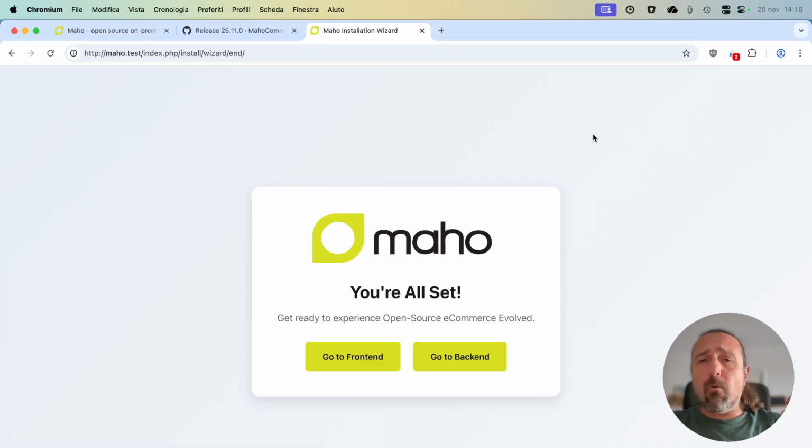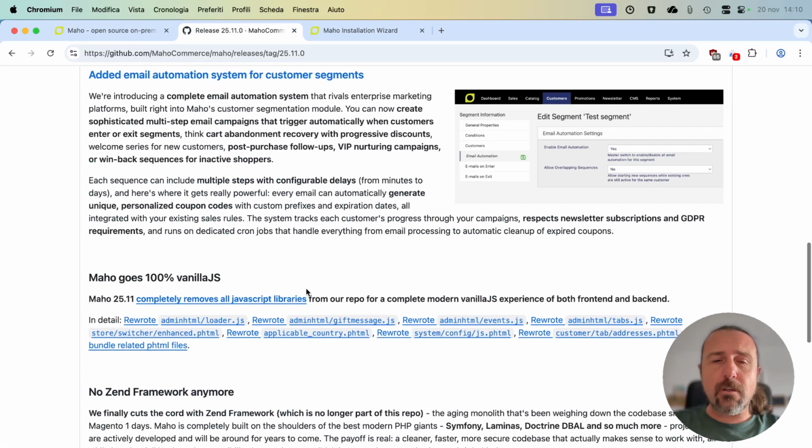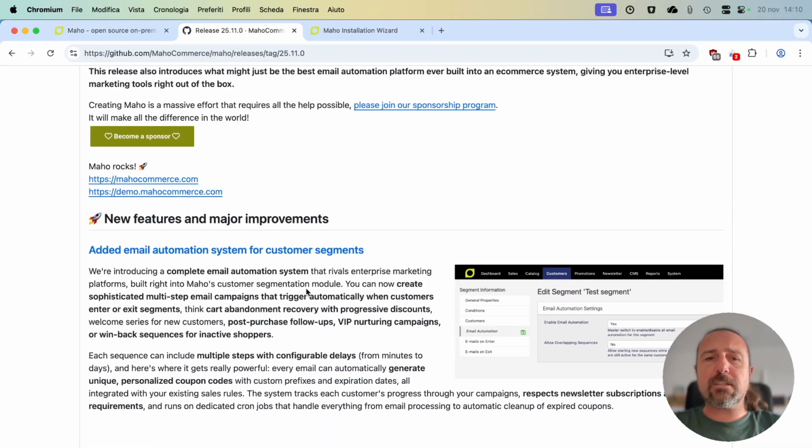Now I want to talk to you about another super important feature. If you remember, our previous version had customer segmentation, which up until now was reserved for more enterprise platforms, but now we have it bundled in the Maho community, which is the only version that we have. But now we've improved on it with email automation, which I think is a super important marketing tool.